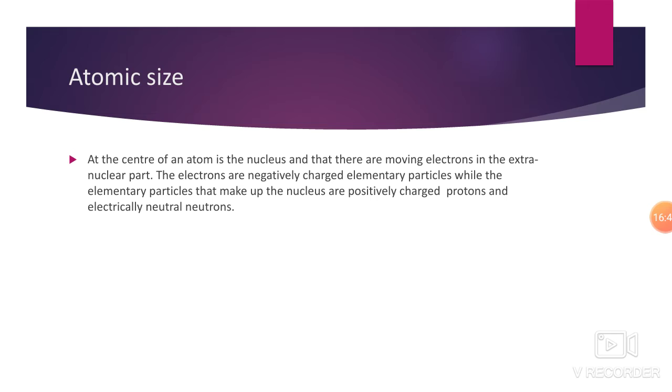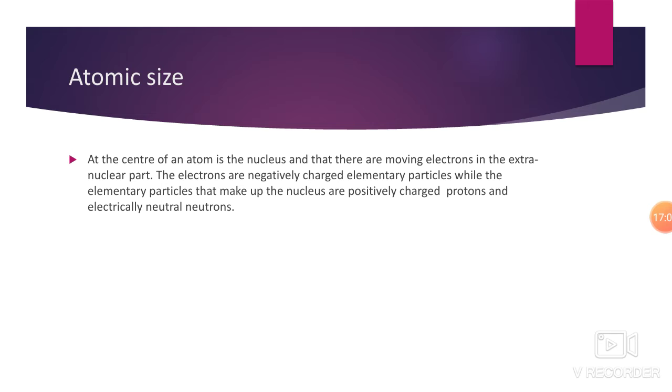Neutrons and protons are inside the nucleus of an atom, and there are orbits around the nucleus. That space around the nucleus is called the extranuclear part, because it is not inside, it is outside. There can be 3 orbits or 4 orbits, mostly.